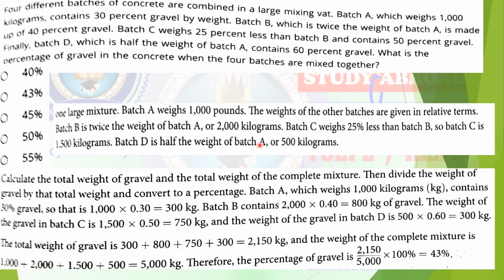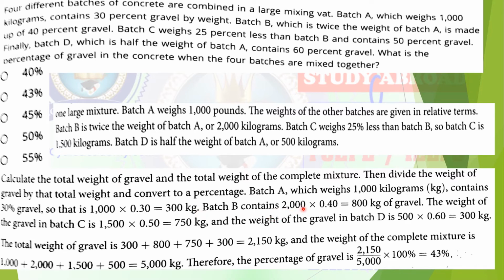Okay, next, try to solve the problem. So how to solve the problem? First one is batch A, weight is 1000 kilogram, contains 30% gravel. How is it written? X percentage is nothing but X divided by 100. So 30% is nothing but 30 divided by 100, which is 0.30 into 1000. You will get 300 kg.